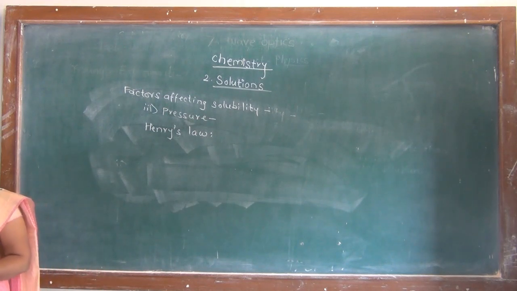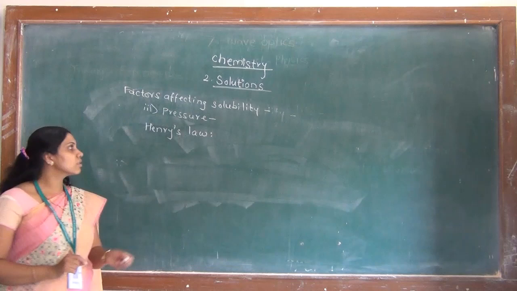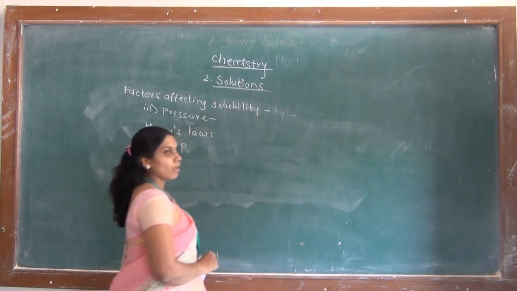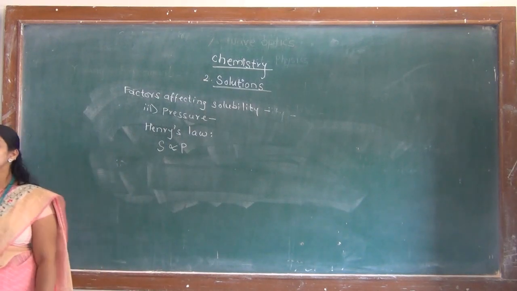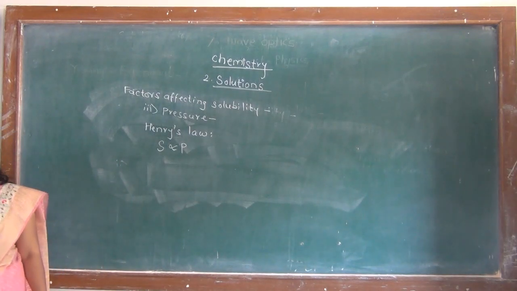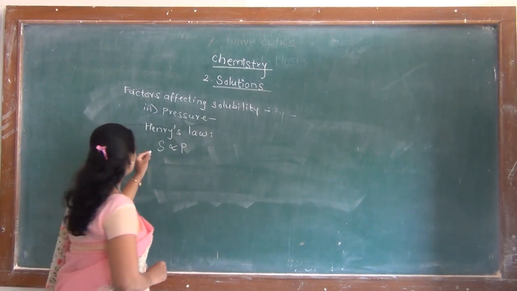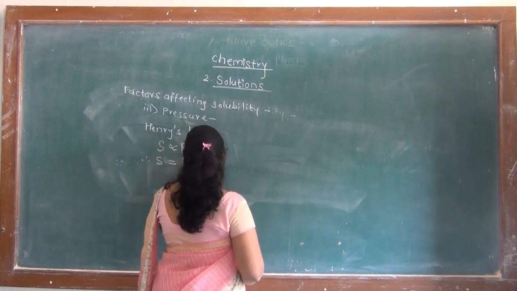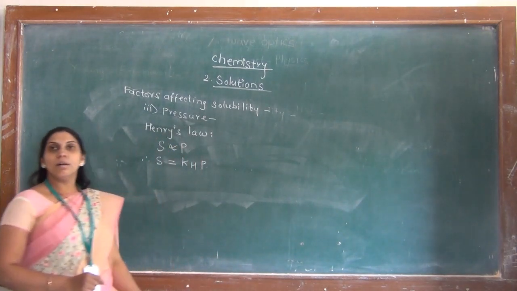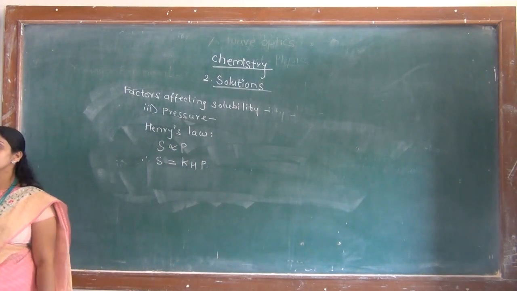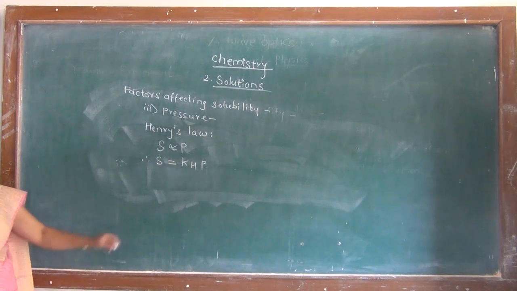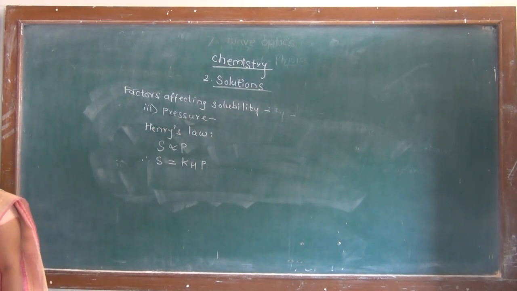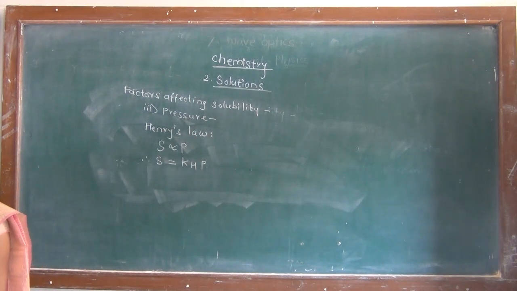So mathematically we can write it as S directly proportional to P. By removing the proportionality sign, the equation obtained is S is equal to KHP, and this is the mathematical equation of Henry's law.